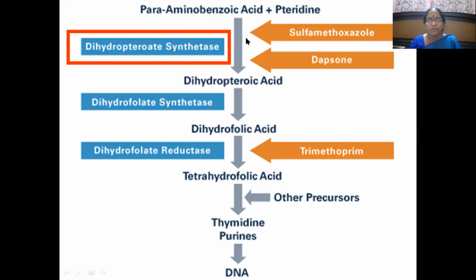So there is no formation of dihydropteroic acid, dihydrofolic acid, or tetrahydrofolic acid, and thus synthesis of thymidine, purines, and then DNA, all these steps get blocked. It is similar to the mechanism of action of sulfamethoxazole. And if we use trimethoprim, this step gets blocked.